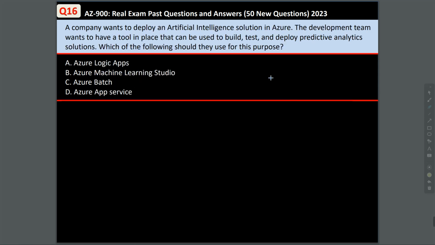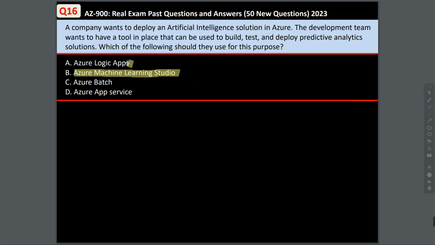Question 16. A company wants to deploy an artificial intelligence solution in Azure. The development team wants to have a tool in place that can be used to build, test, and deploy predictive analytics solutions. Which of the following should they use for this purpose? Now, to deploy an artificial intelligence solution in Azure and also need a tool that will be used to build, test, and deploy a predictive analytics solution, what we are going to use for this is Azure Machine Learning Studio. This is used to deploy artificial intelligence solutions on Azure.